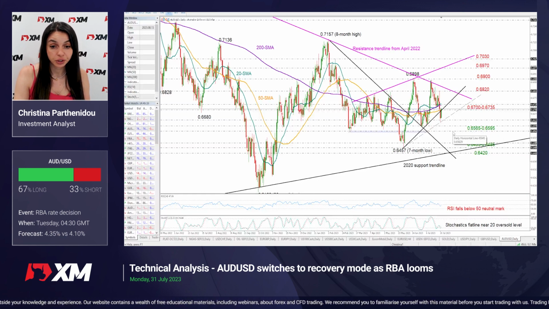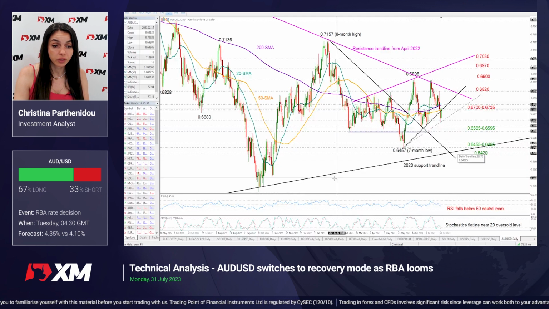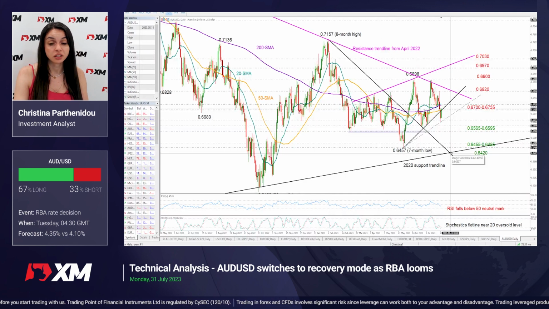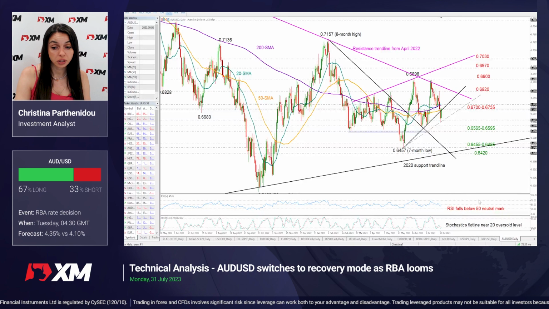Another failure here could then trigger a sharper decline, probably towards 0.6455 and 0.6485, where the price bottomed out back at the end of May. And not far below that, the 2020 support trend line at 0.6420 could be another interesting area to watch.